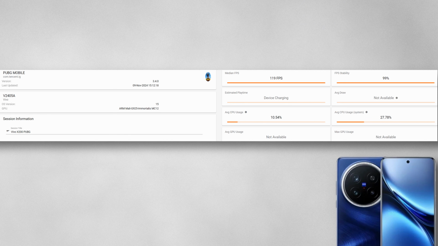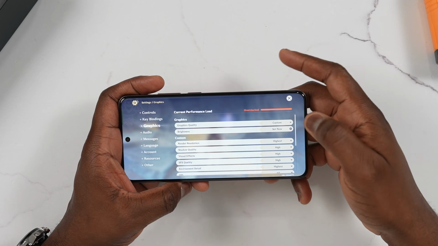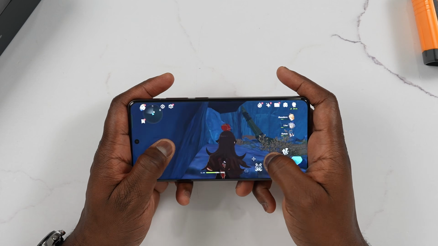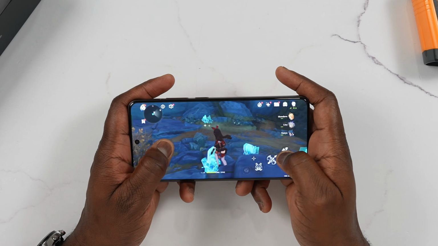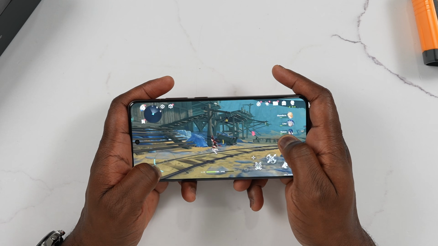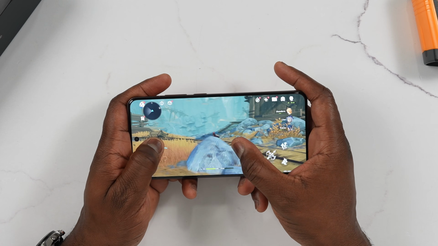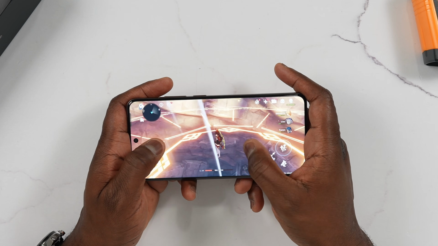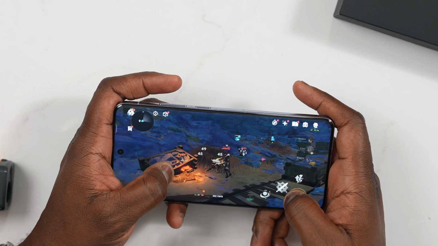Now, moving over to Genshin Impact. This is where we saw some really great performance with both devices. 60 frames per second locked in. And that was nice to see. 30 minutes of gameplay for both, getting 60 frames per second on the Realme GT7 Pro, as we've seen before, and on the Vivo X200.